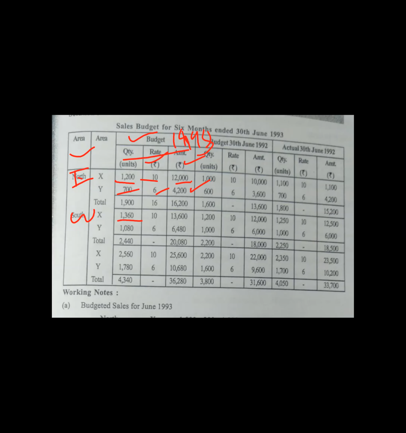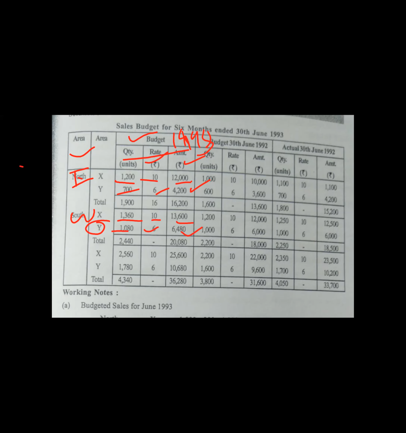So 160 units, if you add to 1200, it will become 1360 into 10, 13,600. Similarly, in the west zone, Y already existing 1000 units are there, plus increase 80. So total in 1993, 1080 into 6, 6,480.